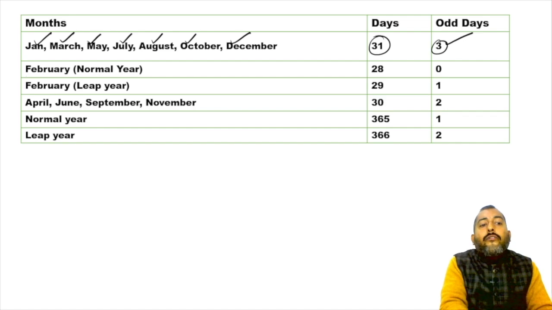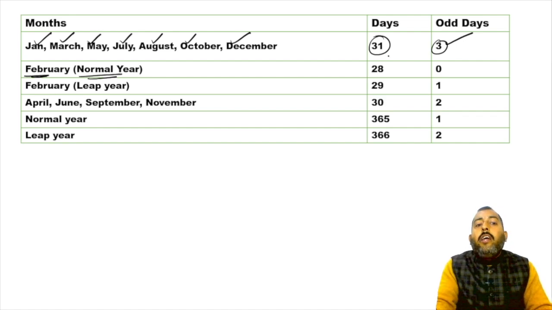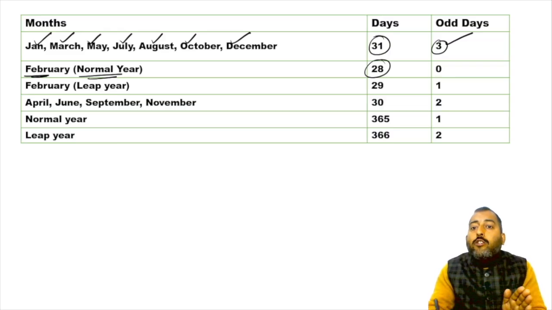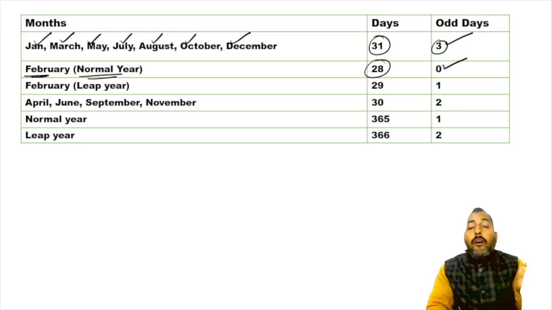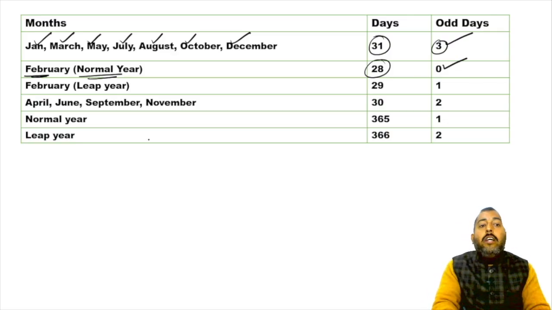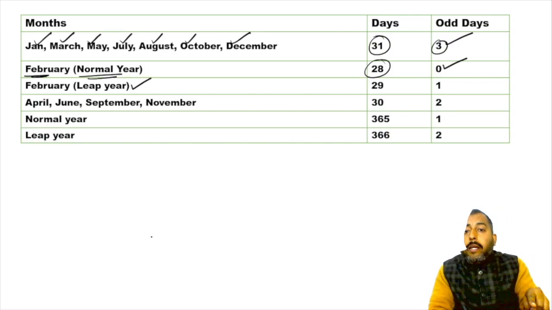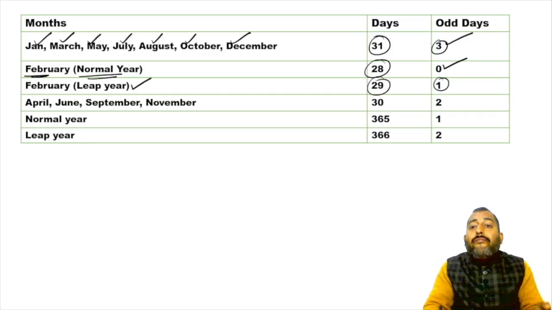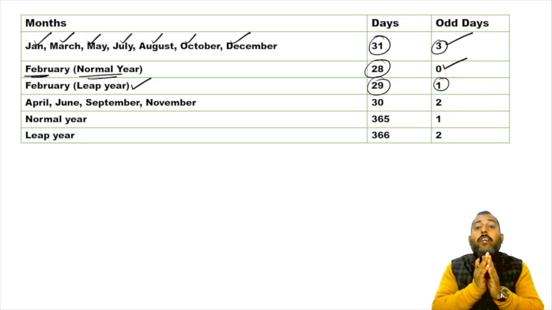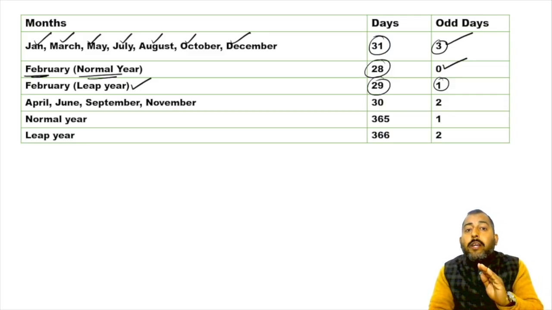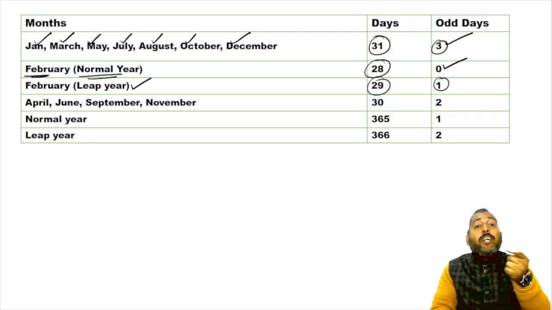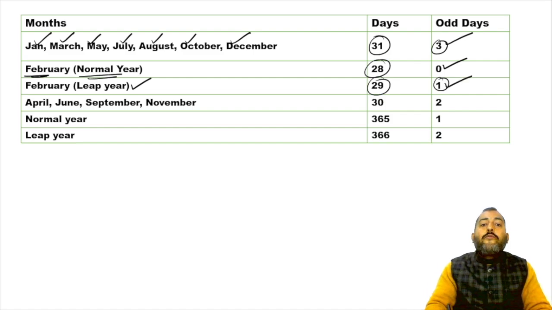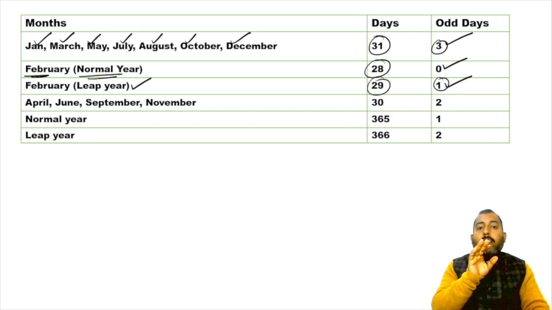Similarly, in the February month of a normal year, the total number of days is 28, so the number of odd days is 0. In the February month of a leap year, the total number of days is 29. If you divide 29 by 7, your remainder is 1.